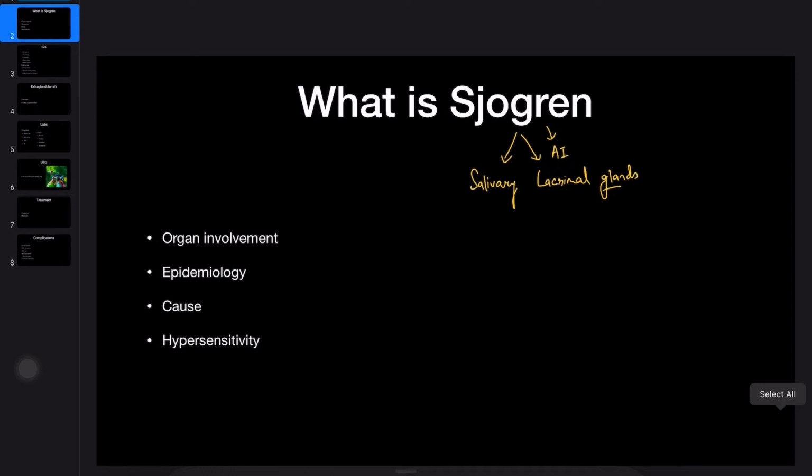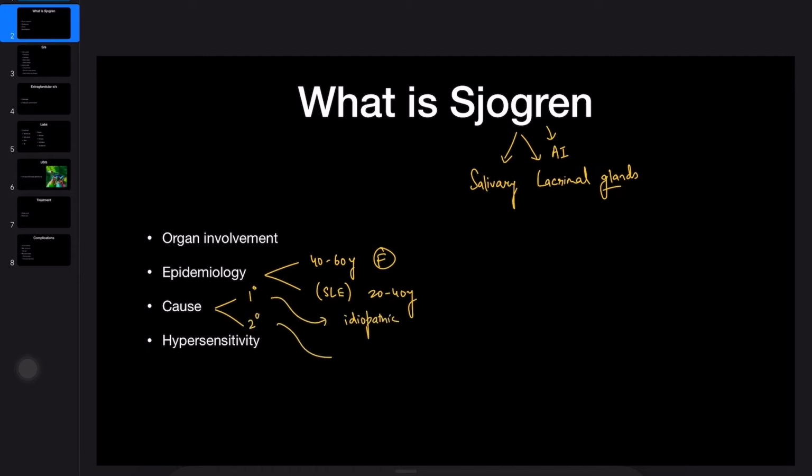Sjogren will be seen in women aged 40 to 60 years. If you remember, SLE also affected women predominantly, but of childbearing age, that is 20 to 40 years. Also remember that autoimmune diseases are more commonly seen in females. Sjogren syndrome can be primary or secondary. The primary variant is idiopathic, while the secondary could be due to rheumatoid arthritis or SLE.